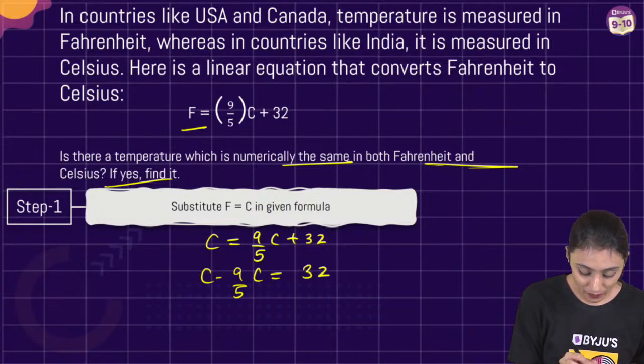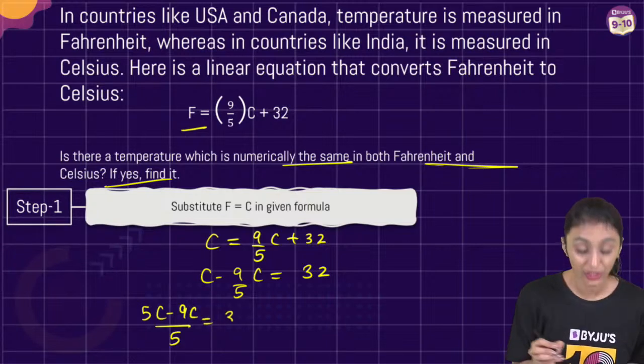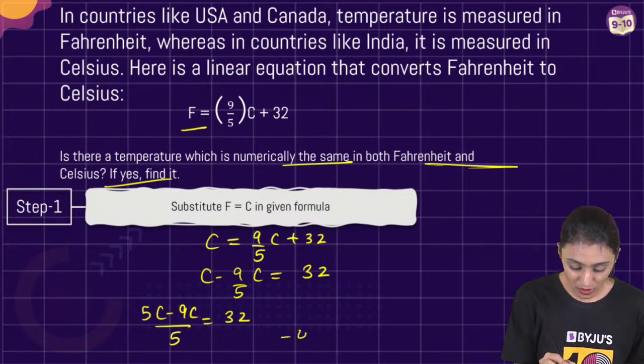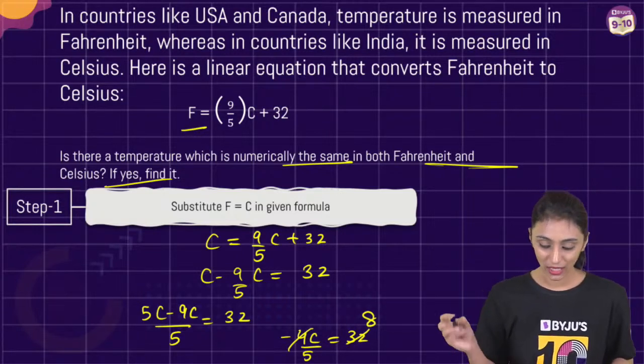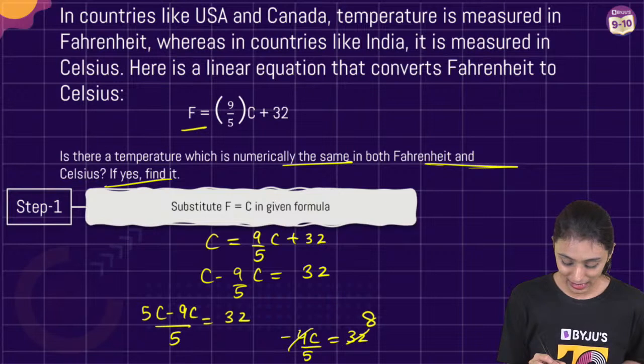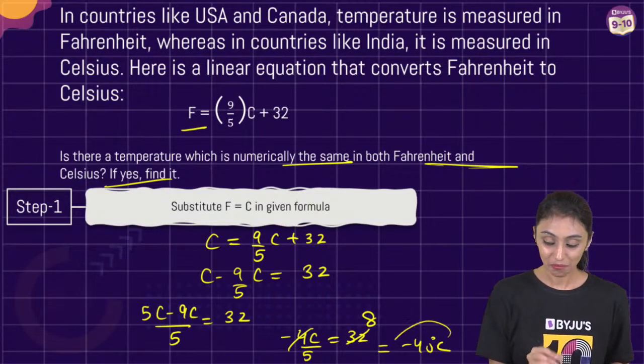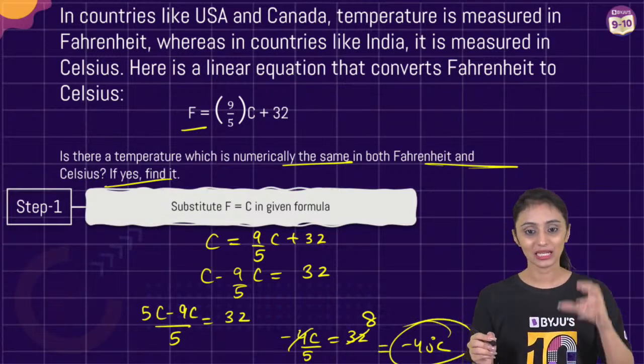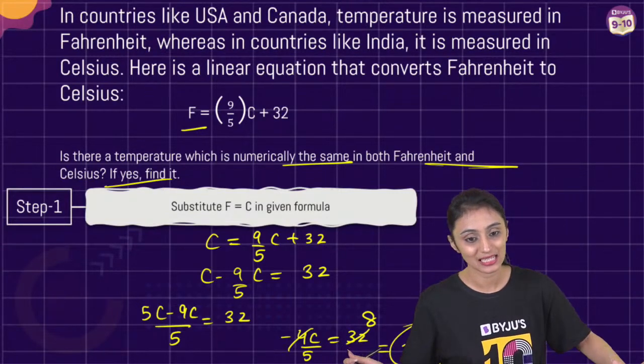Now let's take LCM. What do you get? You get 5C minus 9C/5 equals 32. This is minus 4C/5 equals 32. This gets cancelled. What do you get? You get minus 40 degrees Celsius. That means minus 40 degrees is the value where both of them, Fahrenheit and Celsius, are going to be equal.